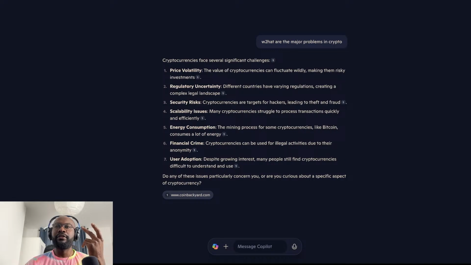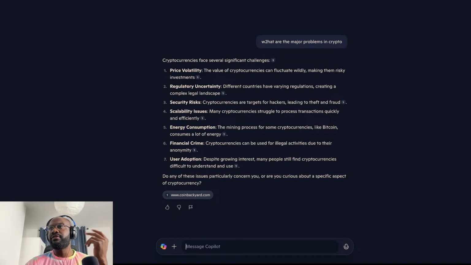Now, I use Bing or I use ChatGPT and I just search for what are the major problems in cryptocurrency, in the crypto markets? And as you can see right here, price volatility is number one, regulatory uncertainty number two, security risk, which is cryptocurrencies are targets for hackers, and theft, fraud, scalability issues.